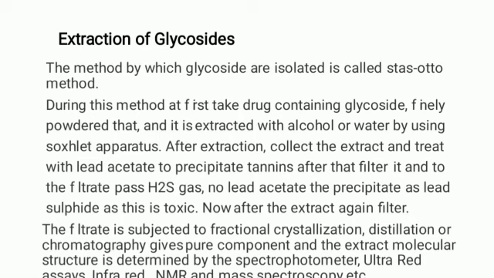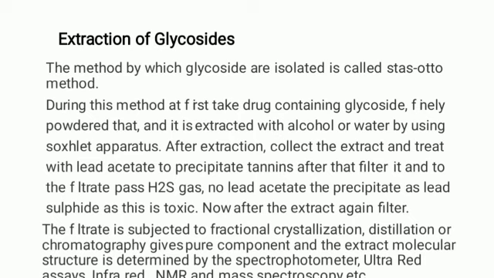So like that. Next important part is the extraction of glycosides. Glycosides are present sometimes in the whole plant or maybe in some parts of the plant. So how are these glycosides isolated from that plant part? Which method is used? The method for the isolation and extraction of glycosides is called the Stas-Otto method.